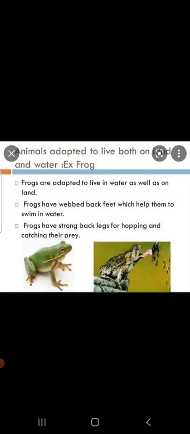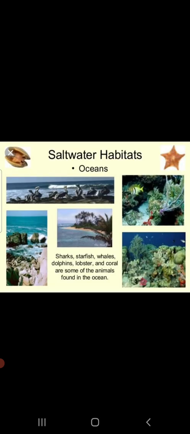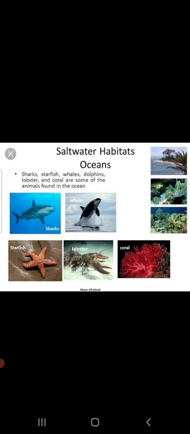Talking about the saltwater habitats, the saltwater habitat includes oceans and seas. Seas and oceans are home to a great variety of living organisms. Among the organisms commonly found, in animals we have dolphins, whales, mollusks, sea anemones, and in plants we have seaweeds and algae.